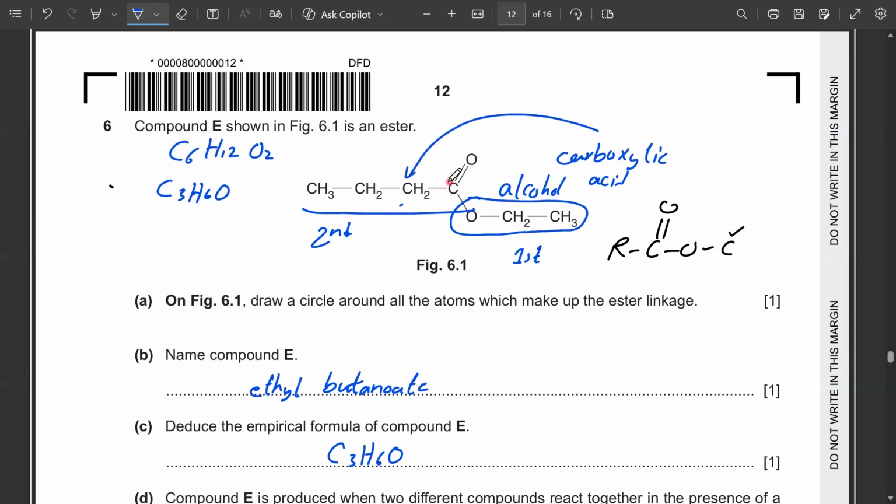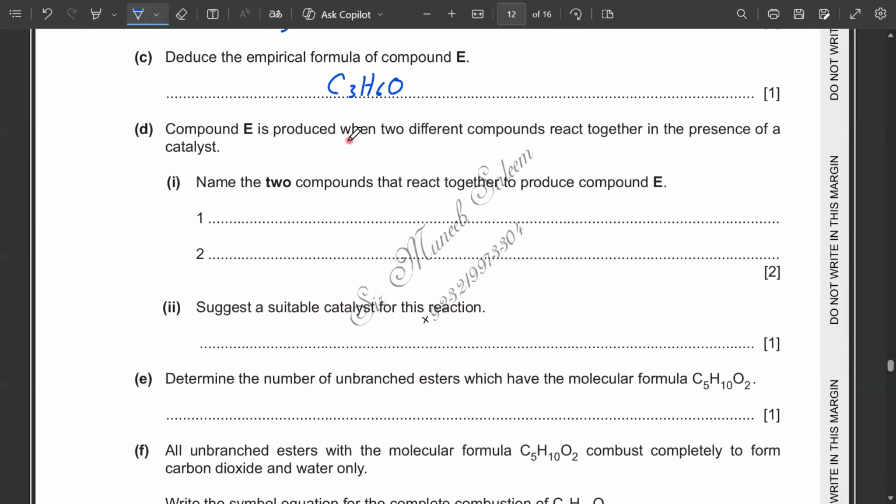So just write the names of the relevant alcohol and carboxylic acid. So it has ethanol, and the other one will be butanoic acid. These react together to produce this compound E. Then part 2 suggests a suitable catalyst for this reaction. So this reaction occurs in the presence of an acid.